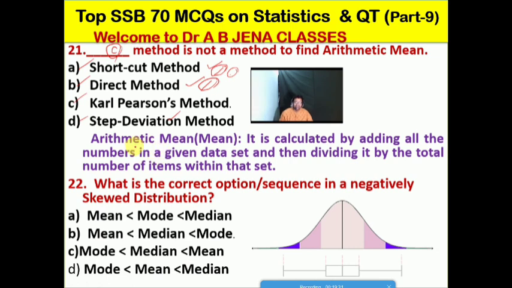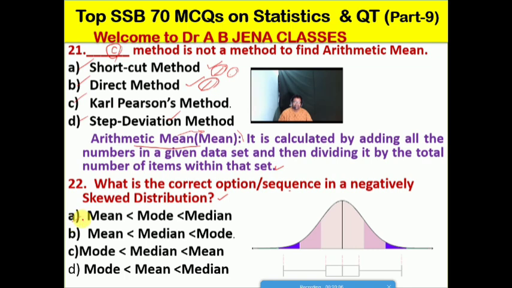So arithmetic mean, what is the meaning of arithmetic mean? We have already discussed it. What can we call the arithmetic mean? The mean is calculated by adding all the numbers in a given data set and then dividing it by the total number of items within that set. It's known as the arithmetic mean.